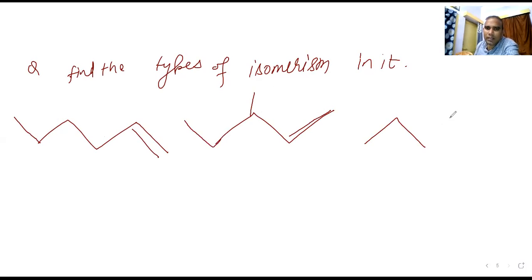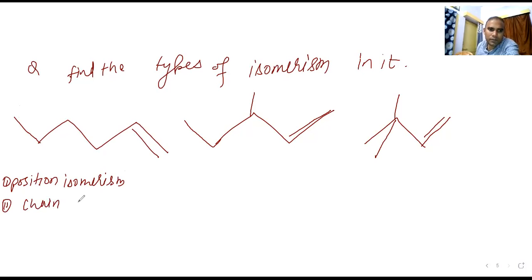Then again, what they did here is that the double bond is in the same position, but here the two branches are there. So the students are asking what type of isomerism this is. Position isomerism? The second one, they are saying chain isomerism.